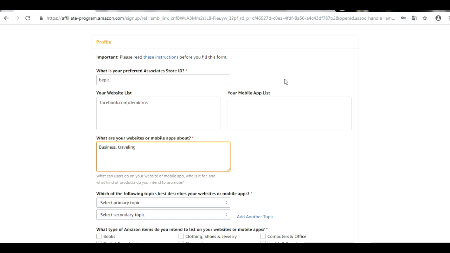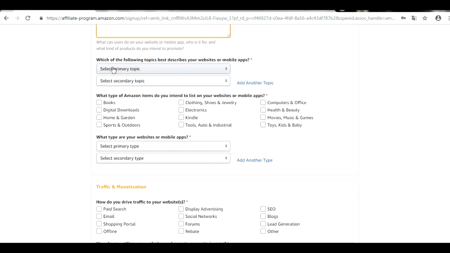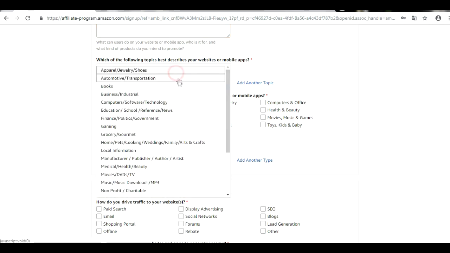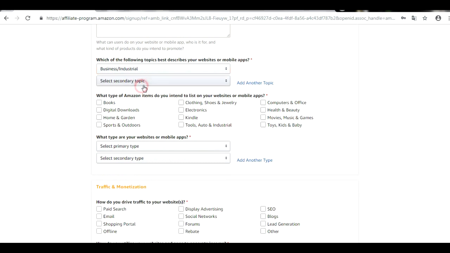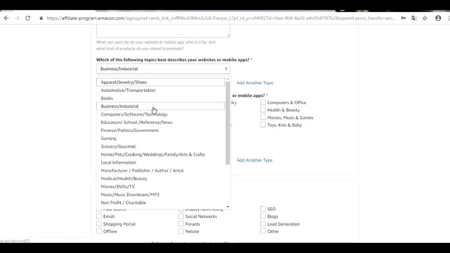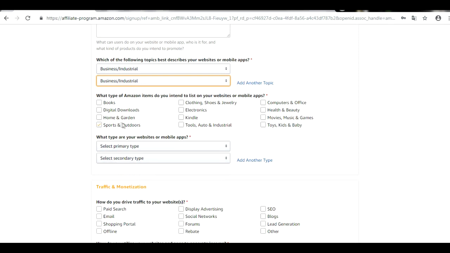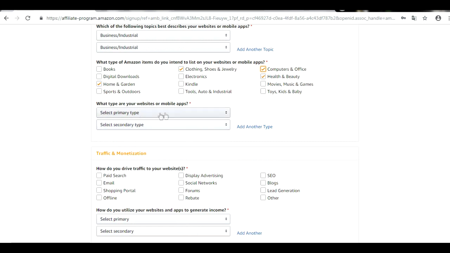I guess that's enough. So right here, what we'll provide is the following topics. Describe your website or mobile app. Of course, we will make it business, and we will select the secondary topic as also business. Yeah, I guess it's okay. What type of Amazon items do you need to list on your website? I will choose health and beauty first of all. After that, maybe clothes, maybe some home and garden, something like that. I think this is not that important, but we must provide something right here.